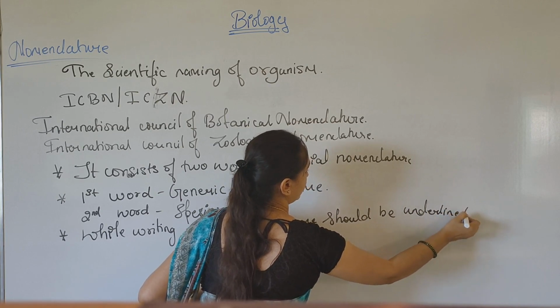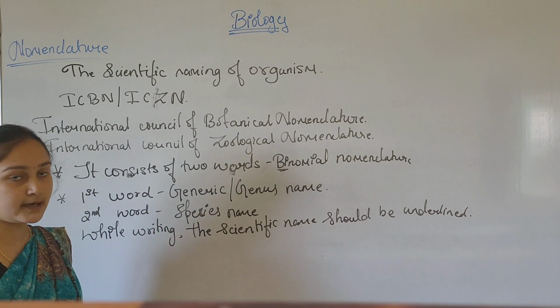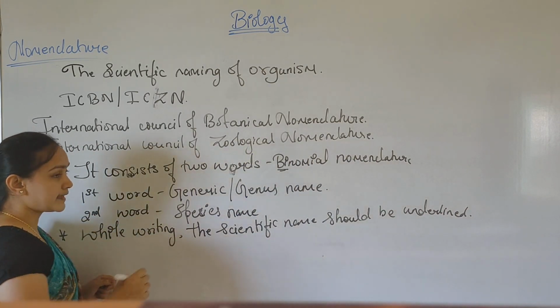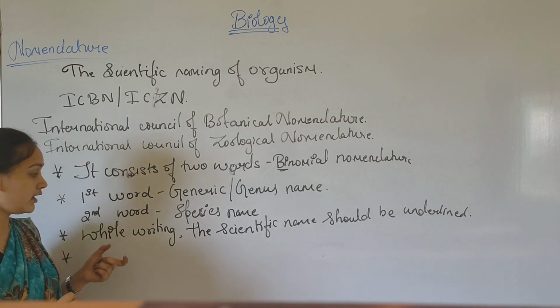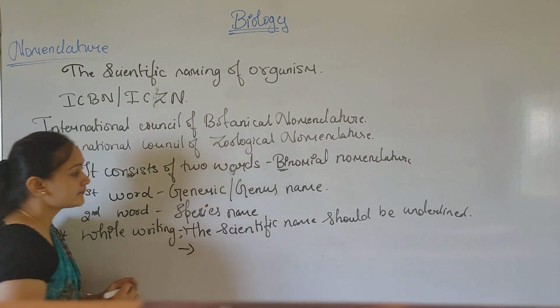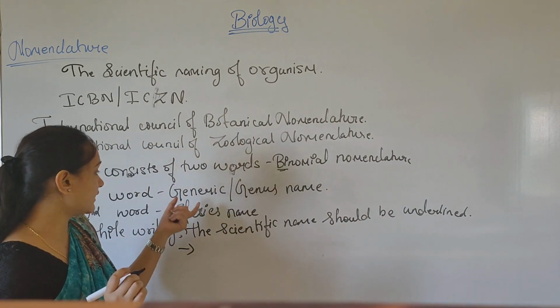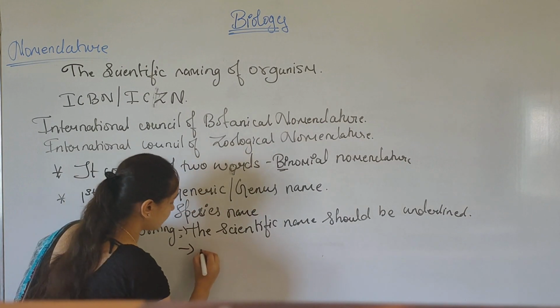While writing, what should we do? We should underline those words. Let's see the example later. The second thing while writing is that the first word, the genus or generic name, should be written in capital.